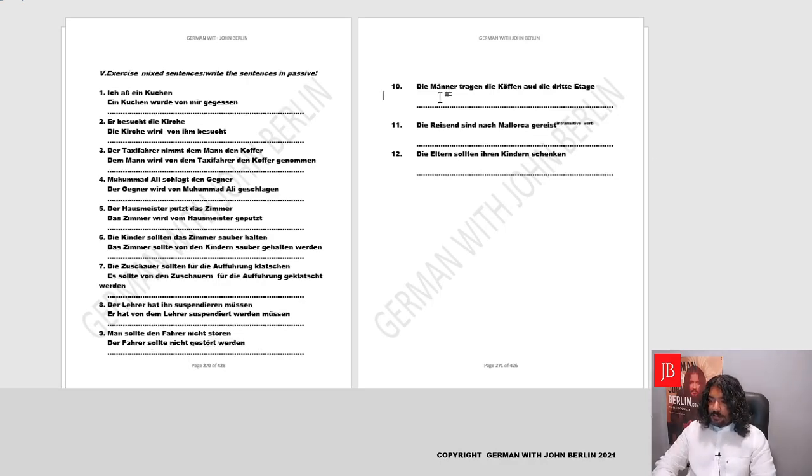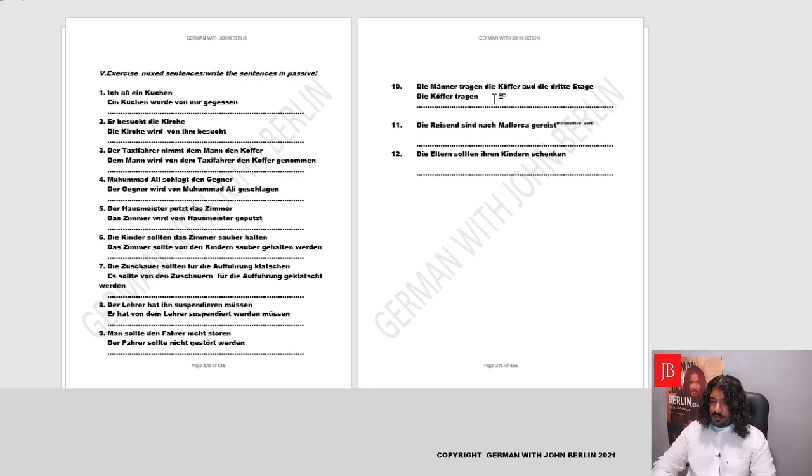Die Männer tragen die Koffer auf die dritte Etage. Okay, so what is Koffer? It's suitcases. So the men carry the suitcases on the third floor. So basically the suitcases are being carried by the men on the third floor is the alternative. We'll maintain the structure, identify the object, turn it into the subject. It'll remain das, that's plural. The Koffer, let's write Koffer. We'll conjugate tragen for the Koffer. It'll be third person plural.